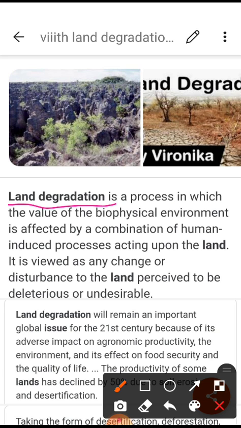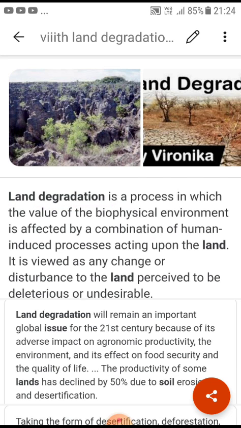When we spoil the fertile layer of the soil, and the biophysical environment is affected by the activities of human beings, especially human beings, who are responsible for activities very harmful for the land. Anyhow, when we give harm to the land, that is known as land degradation.